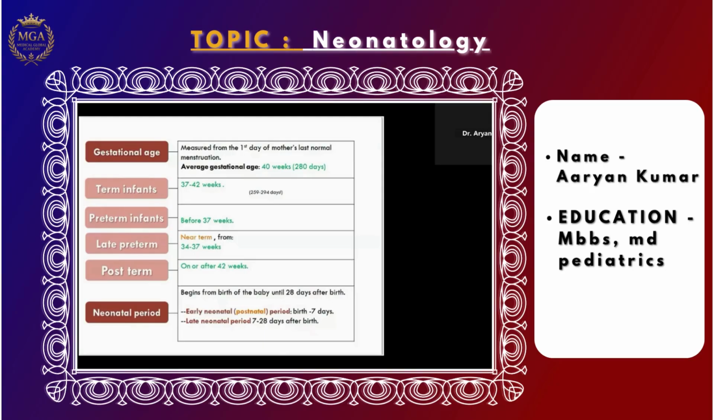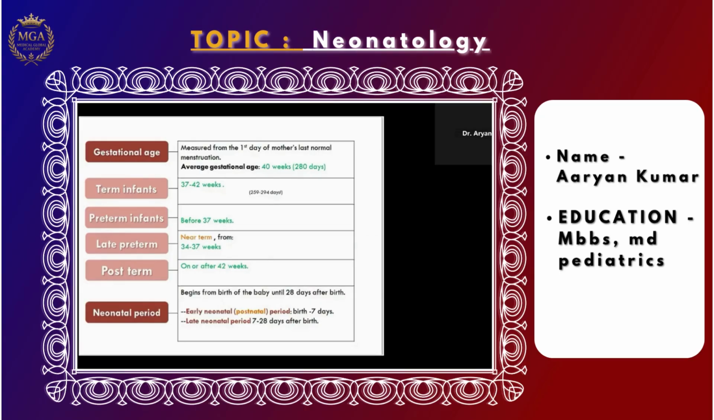So everyone should know what a term infant is, what a preterm infant is, what a late preterm is, and what a post-term is, okay? So 37 to 42 weeks is called a term infant, and a preterm infant is before 37 weeks. Late preterm, you can see in this PPT, is the same as near term, 34 to 37 weeks, and post-term is after 42 weeks.